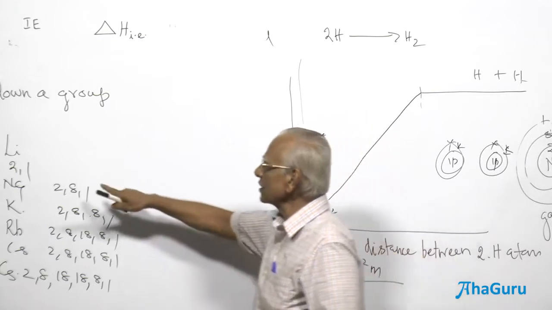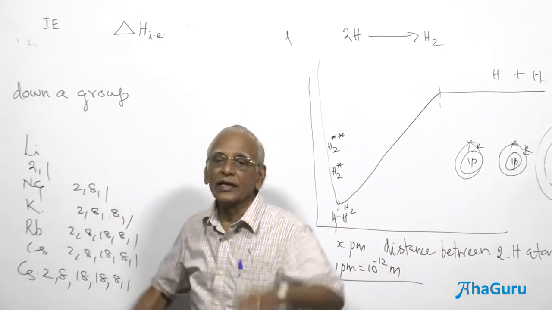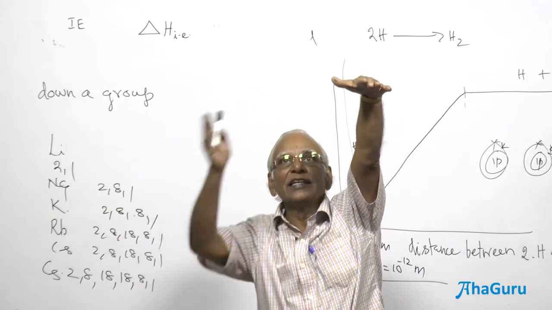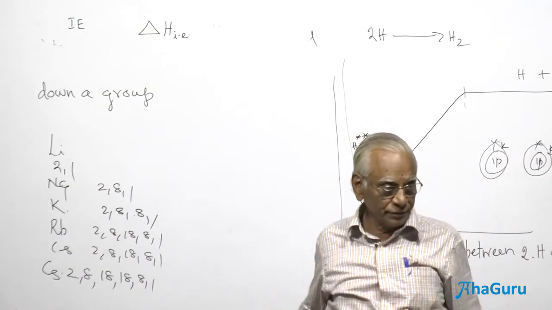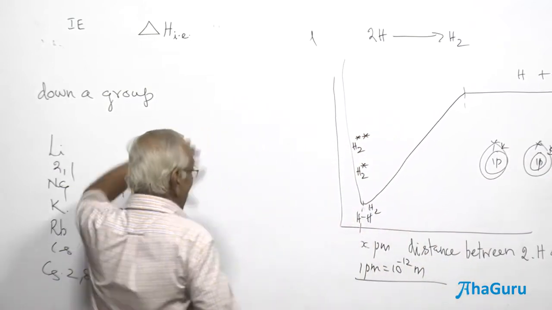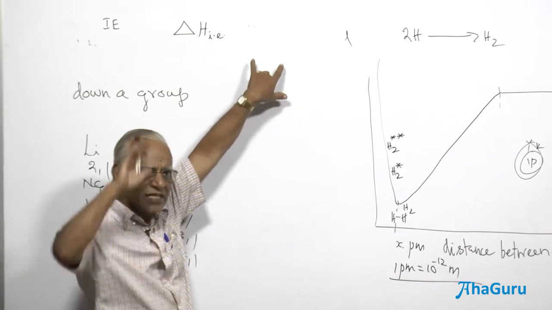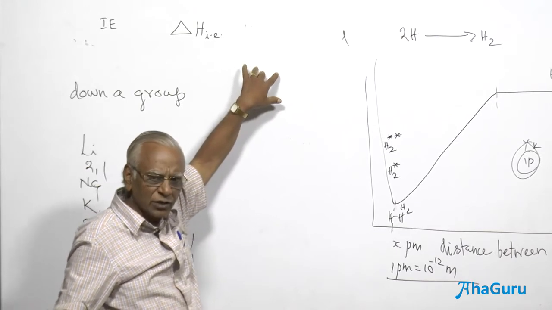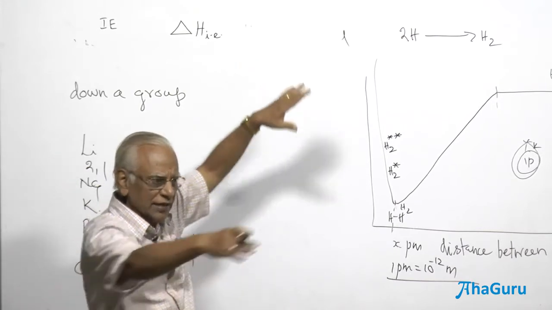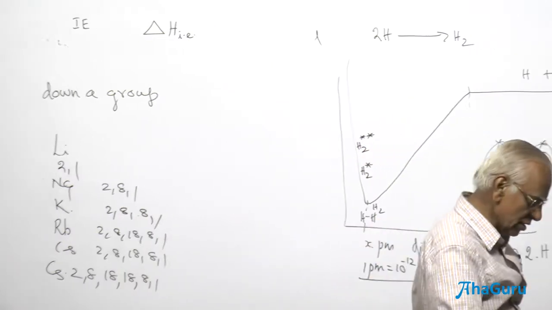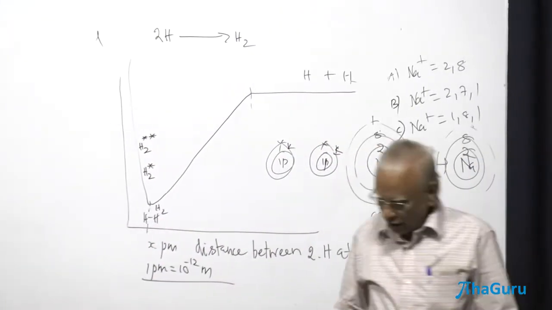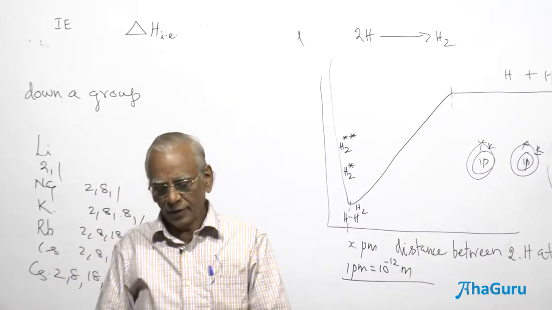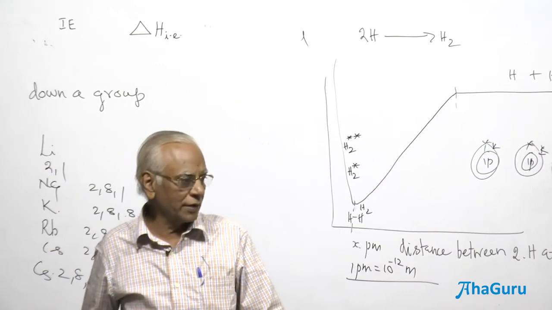Now, inner electrons: when the last electron is removed, excepting the electrons present in the last shell, the electrons present in all the other shells are called inner electrons. The electrons present in the last shell, not the orbital, the last main energy level, and the electrons present in all the shells other than the last shell are identified as inner electrons.